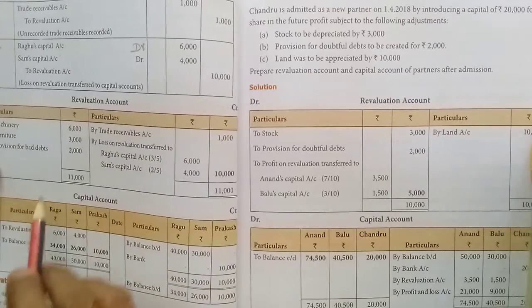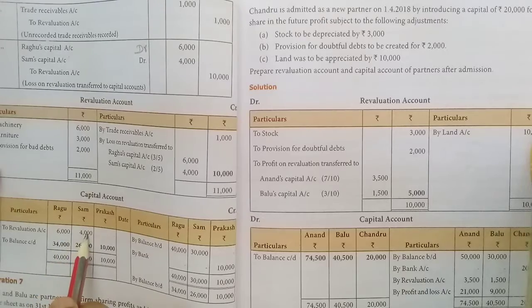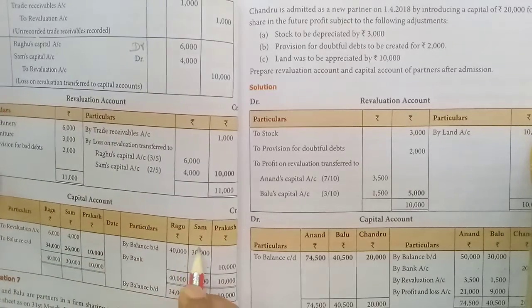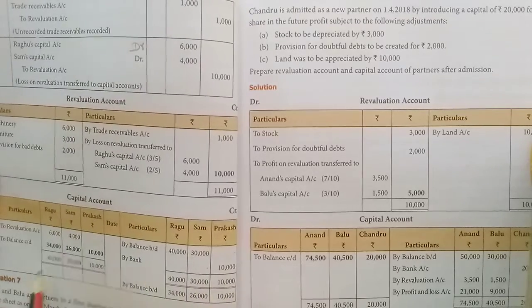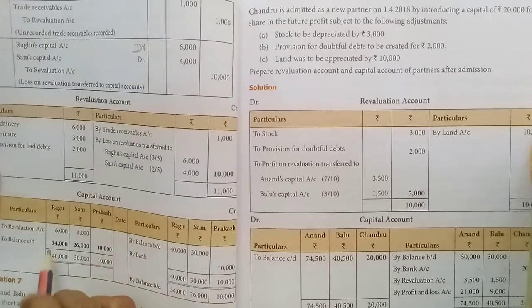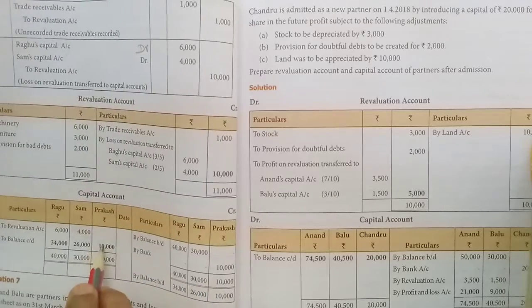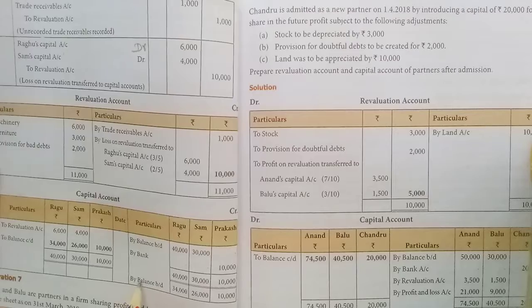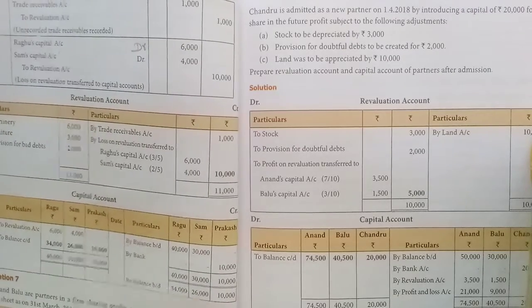Then the revaluation account, which we have debited, on the debit side of the capital accounts the old partners we have to write. Now we should write the balance carried down. For that we need to write the total here: 40,000, 30,000, 10,000. Here the same total 40,000, 30,000, 10,000. Balance 34,000, 26,000, and here the same full 10,000. So again we need to write by balance brought down. Okay, this is the answer.